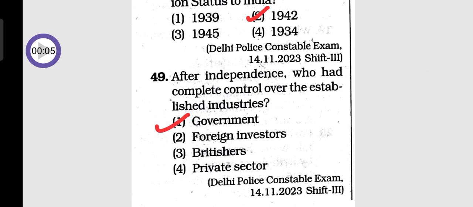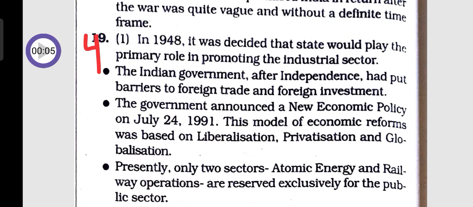So the answer is option 1, government. Question 49, option 1: in 1948 it was decided that the state would play the primary role in promoting the industrial sector. The Indian government after independence had put barriers to foreign trade and foreign investment.